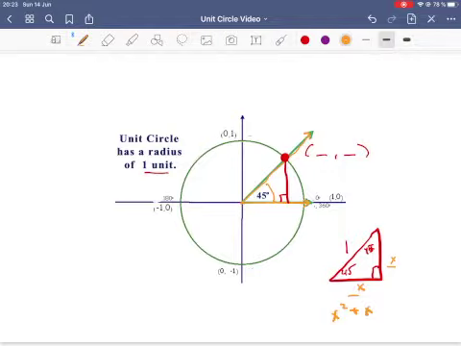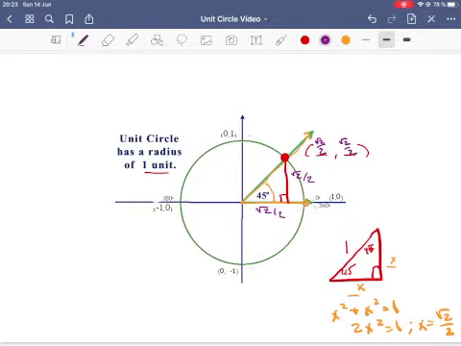Pythagorean theorem, 2x squared equals 1. When you solve for that, you get x equals the square root of 2 over 2, once you simplify. So this length is square root 2 over 2, and this height is square root 2 over 2. So we know now that this is square root 2 over 2, square root 2 over 2.